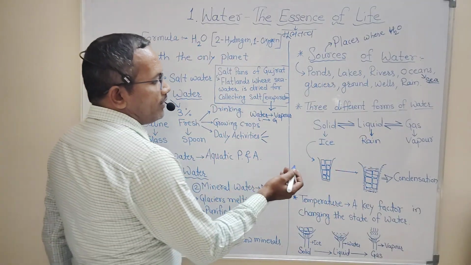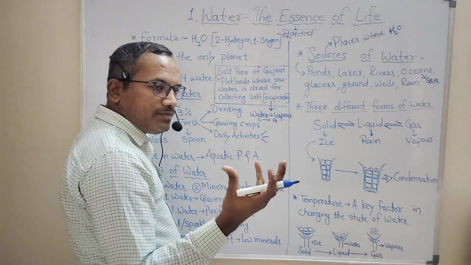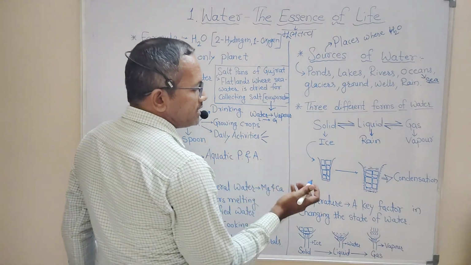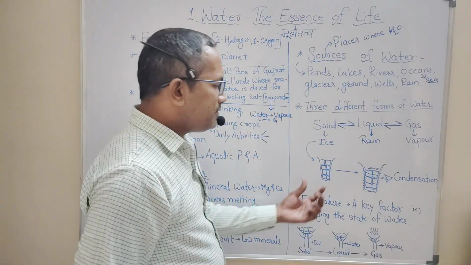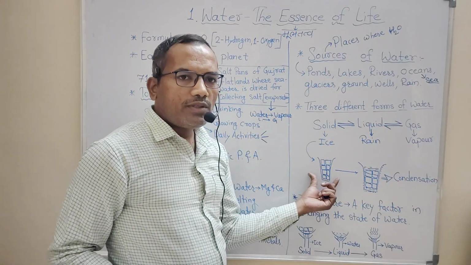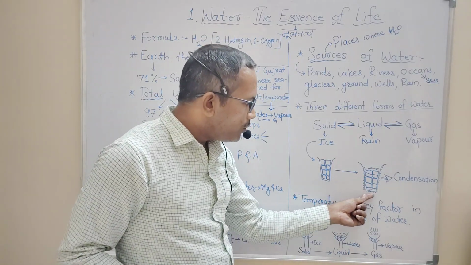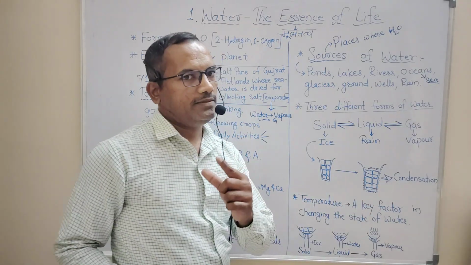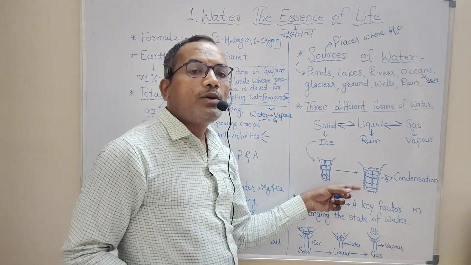So one example of condensation is given here. If you take some ice crystals in a glass, after some time you observe that there are tiny droplets collected on the outer surface of that glass. So where do these tiny droplets come from?